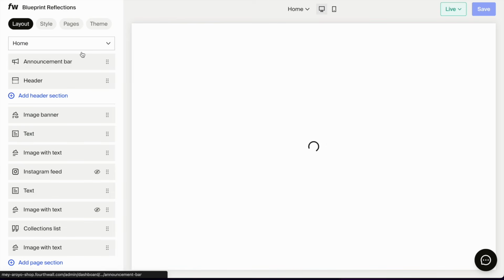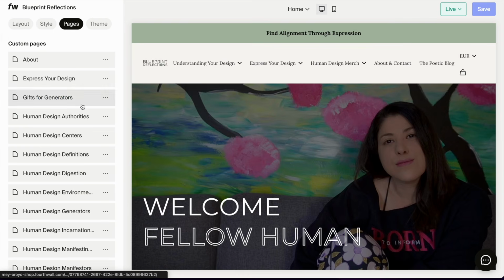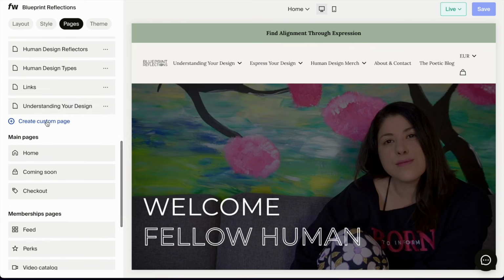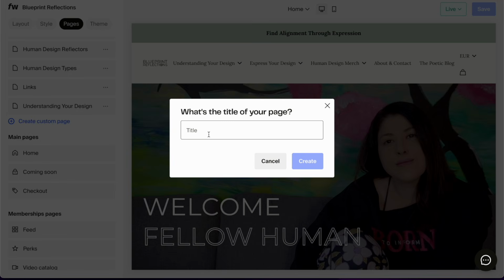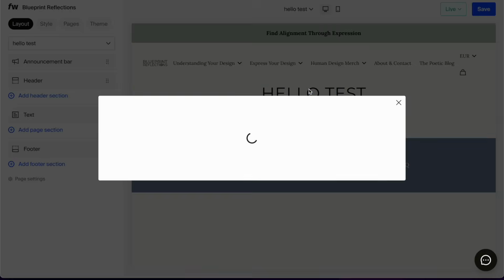Now, I do want to show you something when it comes to the layout or to the pages. I'm going to go to the page, and I'm going to add a new page just to show you what you can do inside a page in terms of this shop builder. Title, hello, test. Great, that's going to be the URL of the page, hello, test. And this is what you can add.